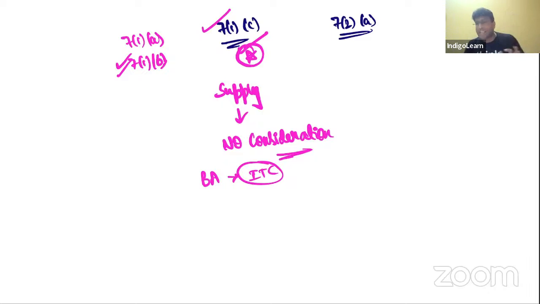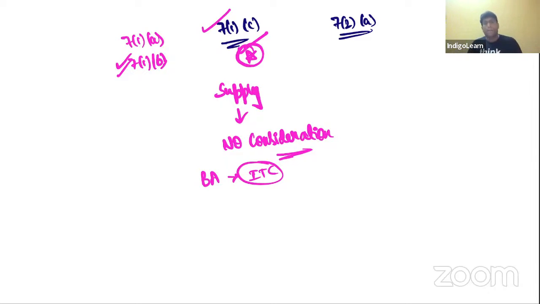You already enjoyed input tax credit. Law is telling, if you sell the asset, you got money, that is anyway taxable. But imagine you have not sold the asset, but you donated it, gave it free of cost. Law is telling, my dear friend, even though you gave it free of cost, still it is regarded as supply. Because that point is the first point, which is by section 7(1)(c) read with Schedule 1, which talks about transactions regarded as supply, even though there is no consideration.